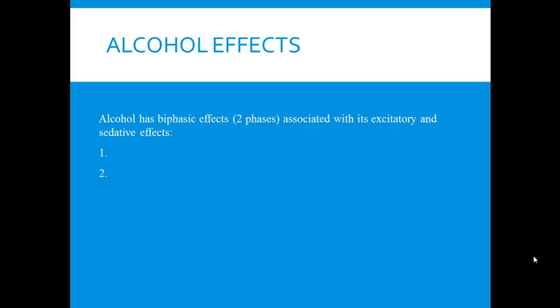Okay, then the second part of these biphasic effects is that at high doses and when blood alcohol levels are falling, alcohol has sedative effects. Now, the important thing here is to recognize that when we say blood alcohol levels are falling, that doesn't mean they're low.